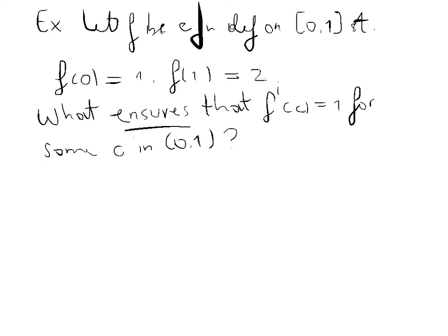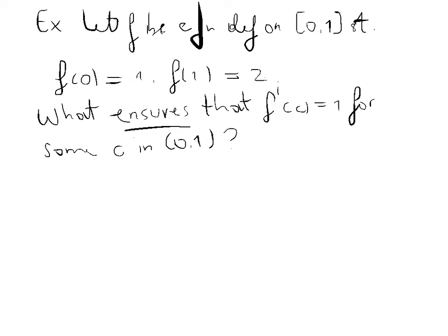Well, for solving this problem, we have invited once more Mr. Cauchy. So, Mr. Cauchy, we have a function f which is defined on the interval 0 and 1. And we know that f of 0 is equal to 1 and f of 1 equals 2. Could you tell us, please, what kind of conditions would guarantee that f prime of c is equal to 1 for some number between 0 and 1?